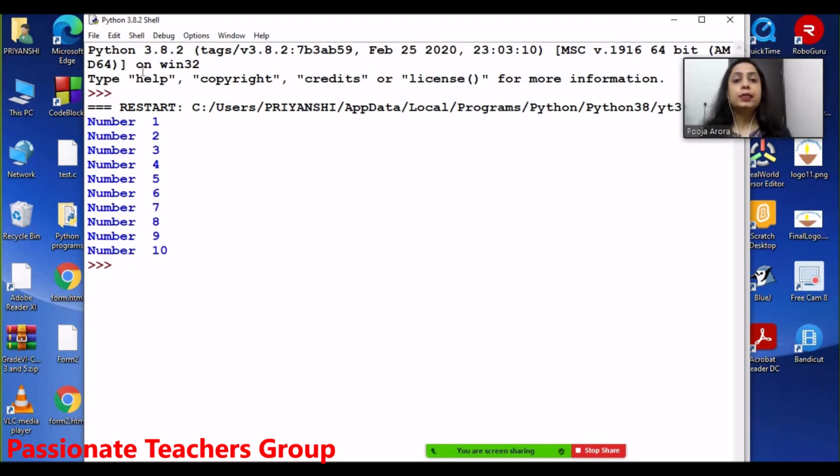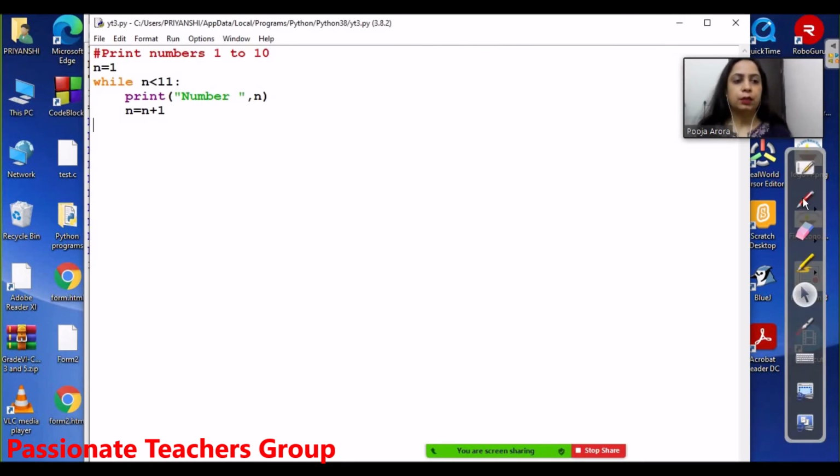Now let us quickly see the dry run and understand how it works. So I am taking this pen, and now I know there are two things: one is the value of n and another is the print statement, what print is going to do. So in my dry run, I need these two things to be checked. Initially n equals 1, so the initial value of n is 1, right? So it will go here and check 1 is less than 11. The condition is true, so it enters the while body and it will print number.